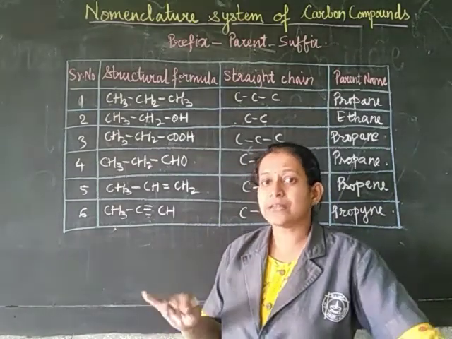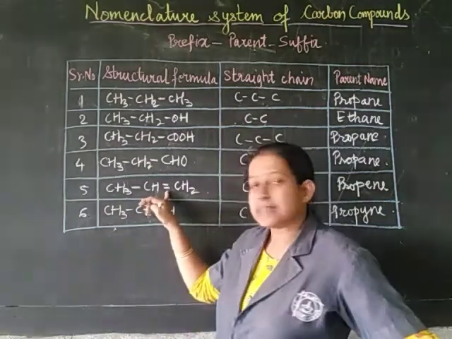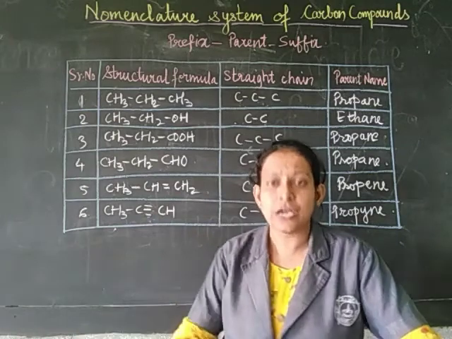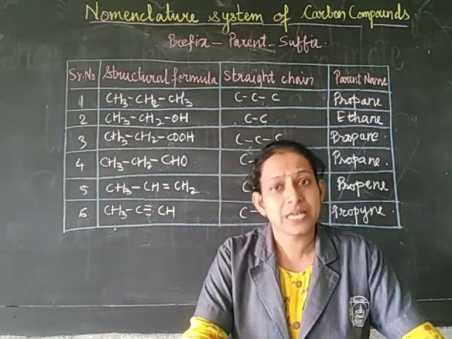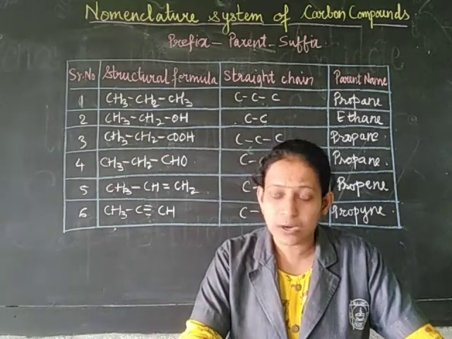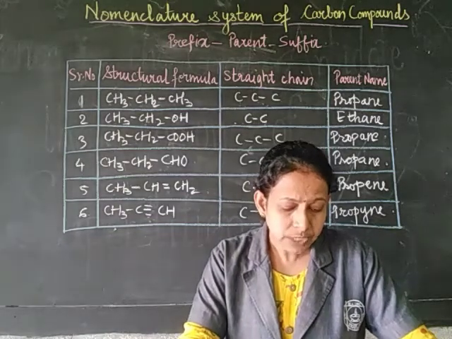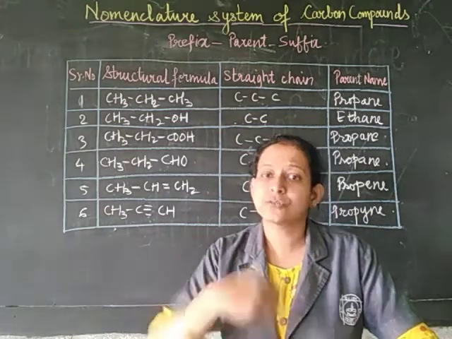Only thing you have to pay attention to is that if there is a double bond or triple bond, instead of A and E, you will replace it with E and E if there is a double bond, and Y and E if there is a triple bond. Now let's go to the next step.